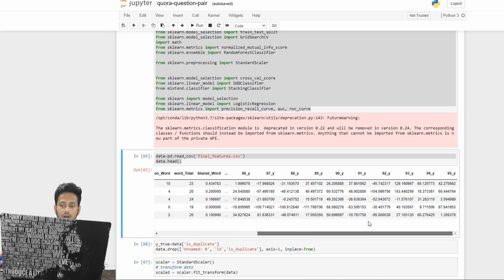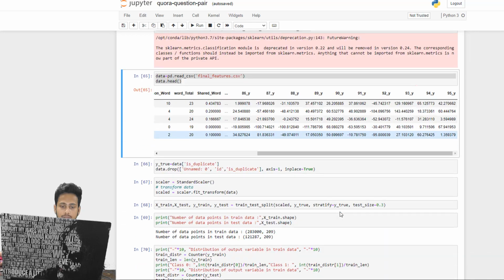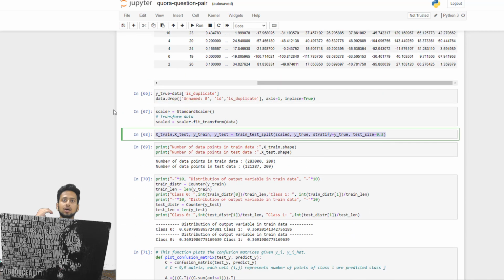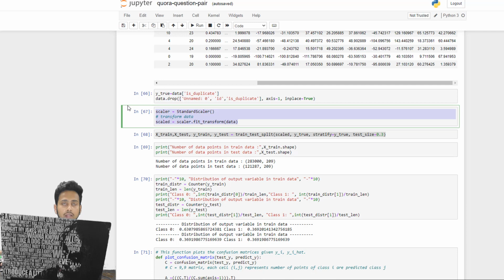So here are all the features that are extracted, and then we are splitting our data set into 70% train and 30% test. And before doing that, we are performing this very important step, that is standardizing our data. We are using a standard scaler for that, which means we are making the mean 0 and the variance 1.